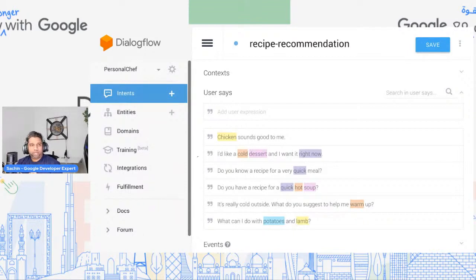And why do we need to extract those keywords? Because we need to extract those keywords to understand what the user is requesting, right? So you might have your own backend infrastructure, a database, where you might want to send this data, get the information, process it, and then send the response back to the user.